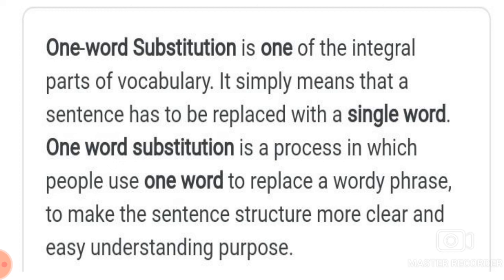One word substitution is a process in which people use one word to replace a wordy phrase to make the sentence structure more clear and easy to understand. Okay? This is about homonyms, homophones, and one word substitution.